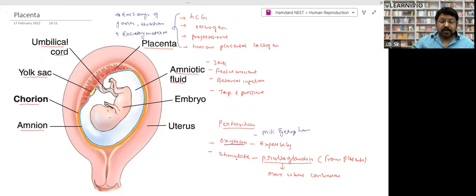Again, there is a hormone that is named prostaglandin hormone, right? It is released from the placenta. This prostaglandin provides more contraction to the uterus. Means prostaglandin and oxytocin, 2 hormones are responsible for expelling baby or the birth of baby or parturition. This is all about this process.